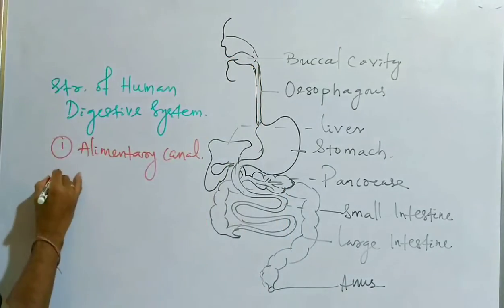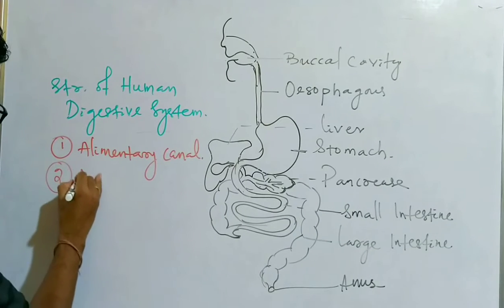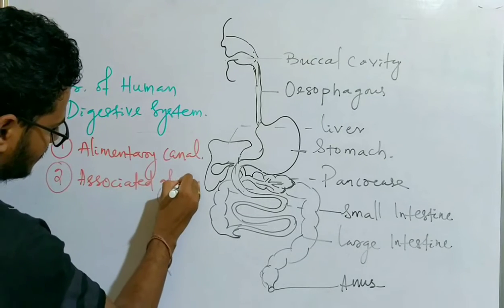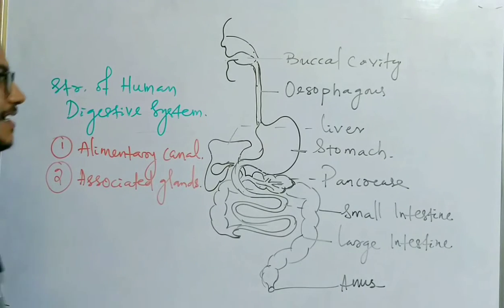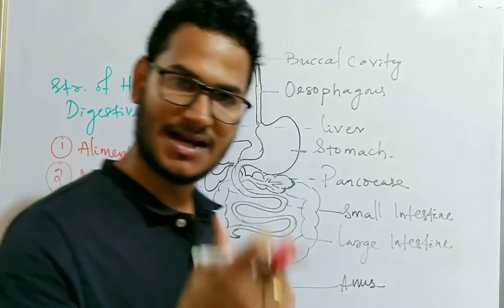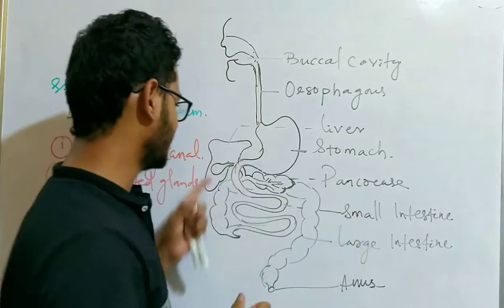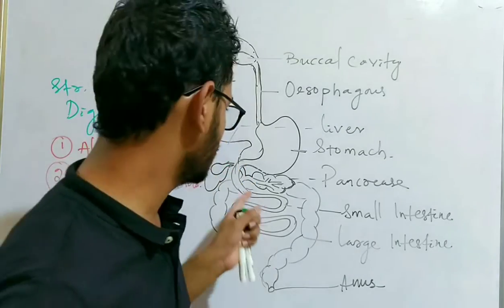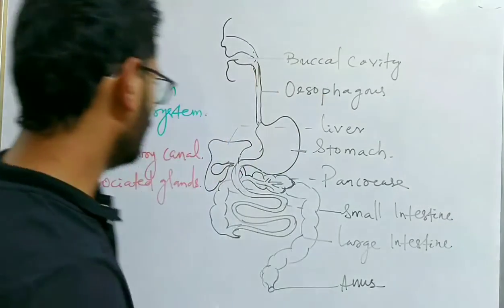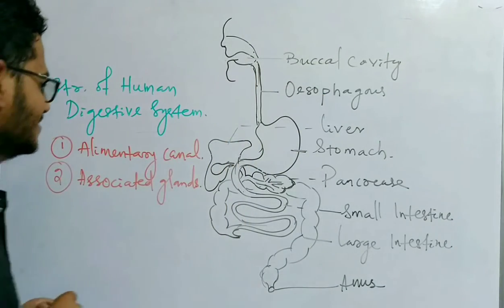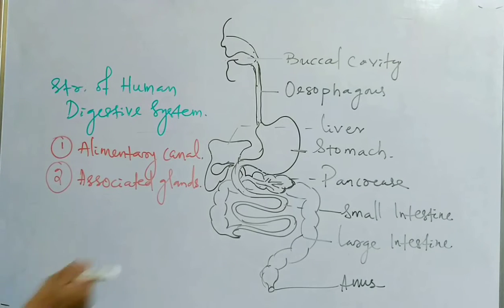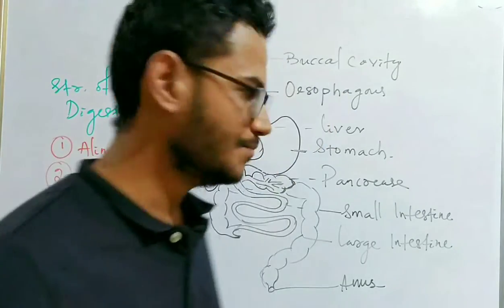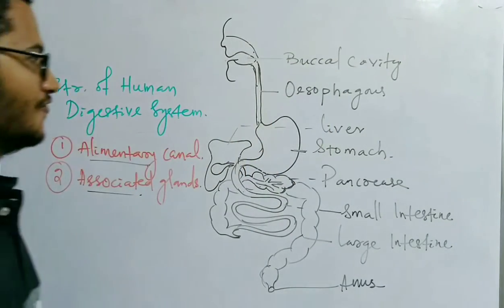The second one is the associated glands. The buccal cavity has the salivary gland, the mucous glands, liver, pancreas. The small pouch-like structure present below the liver is known as gallbladder. All these constitute the associated glands. So these two, the alimentary canal and the associated glands, together form the digestive system of human.